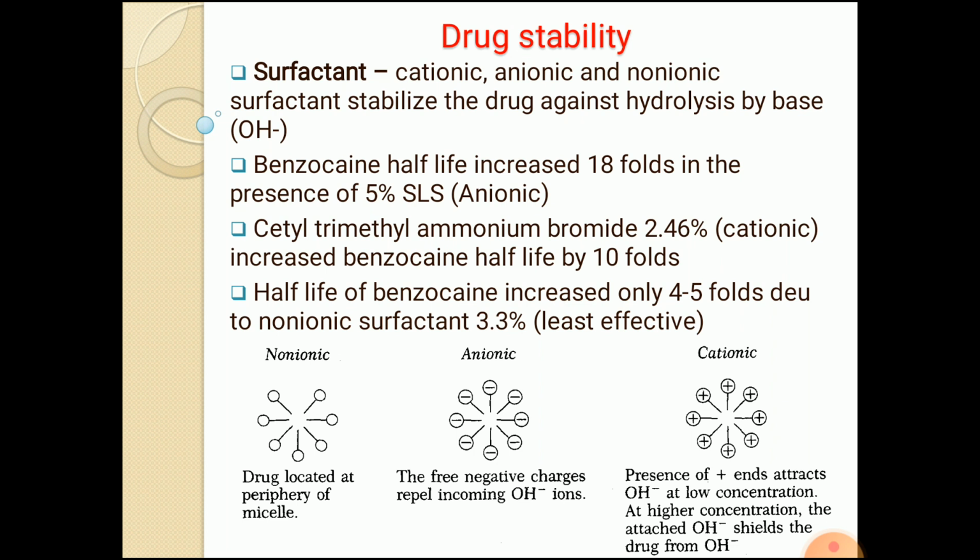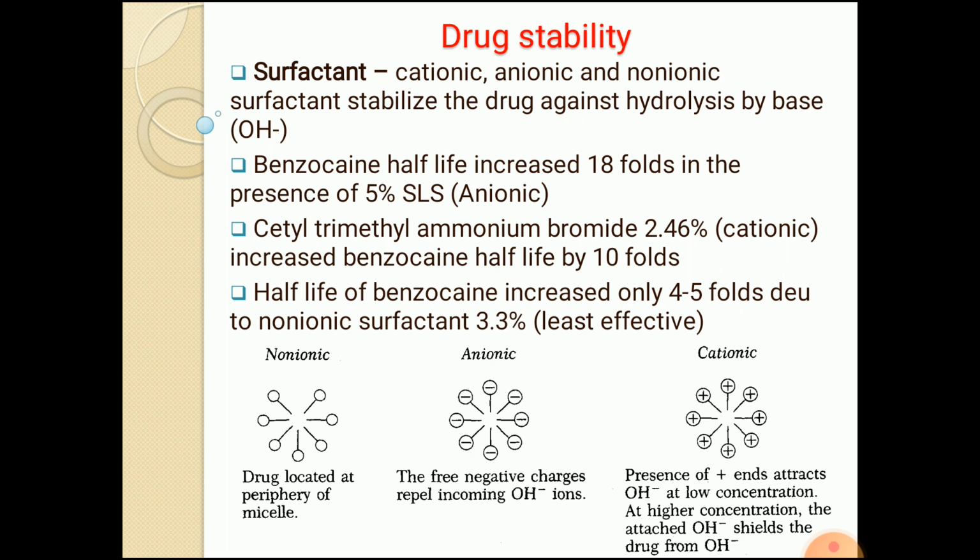Now we can take different examples. When the anionic surfactant sodium lauryl sulfate, at a 5% concentration, is added to benzocaine, the half-life of the drug increased 18 folds. Now we can imagine half-life increase means there is a lesser degradation or decomposition of the benzocaine in the presence of 5% SLS or sodium lauryl sulfate. So that is the effect of anionic surfactant. Whereas when the cationic surfactant was added, that is cetyl trimethyl ammonium bromide 2.46%, the half-life of the benzocaine increased by 10 folds.